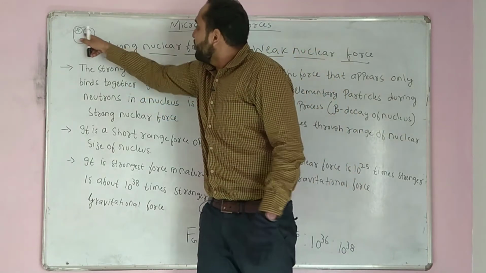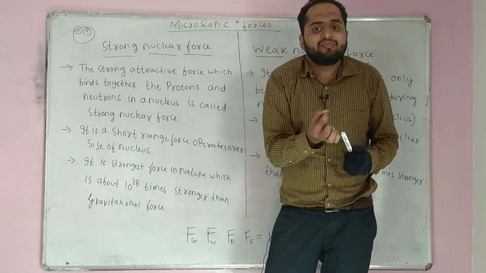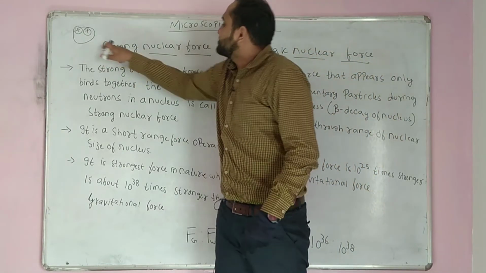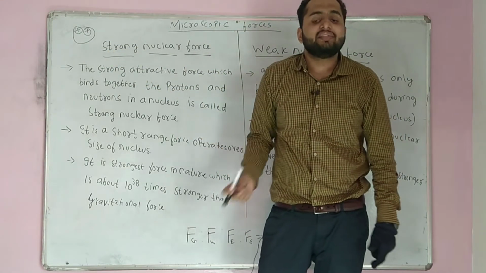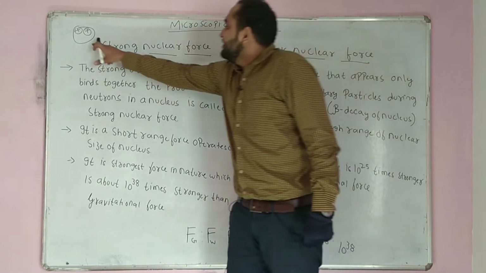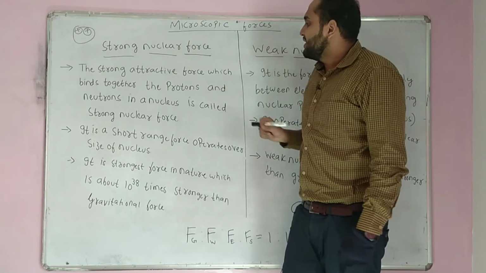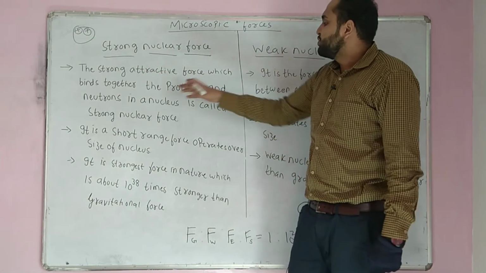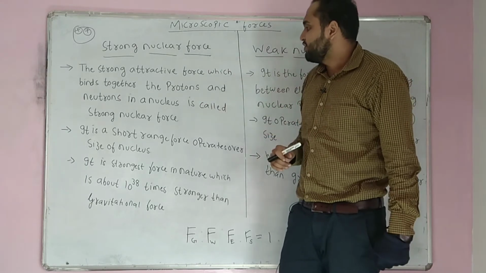So there was one more force, a microscopic force which is not visible in our day-to-day life, but it is much stronger than electromagnetic force. It is 100 times stronger than electromagnetic force. Such a force is called strong nuclear force. The strong attractive force which binds together the proton and neutron in the nucleus is called strong nuclear force, right?